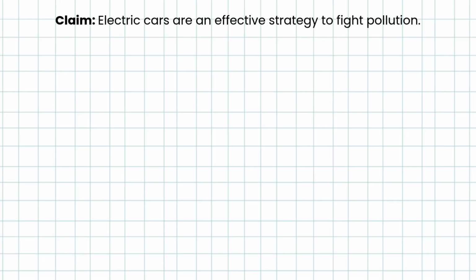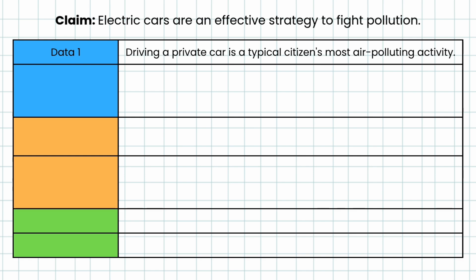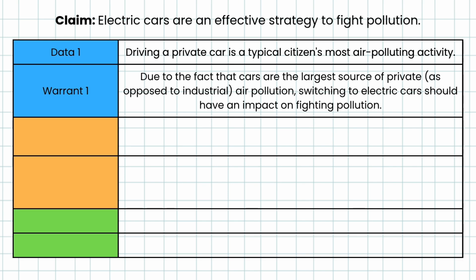Claim: electric cars are an effective strategy to fight pollution. Data 1. Driving a private car is a typical citizen's most air-polluting activity. Warrant 1. Due to the fact that cars are the largest source of private air pollution, switching to electric cars should have an impact on fighting pollution.